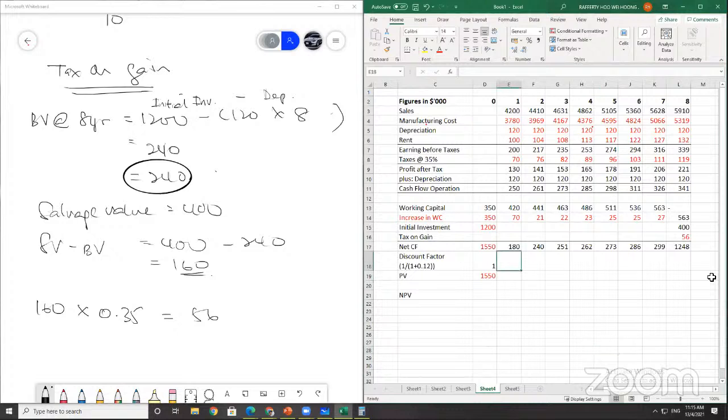So let me see, can I use this? 1 divided by 1.12 power of 1. I don't know how to change this.